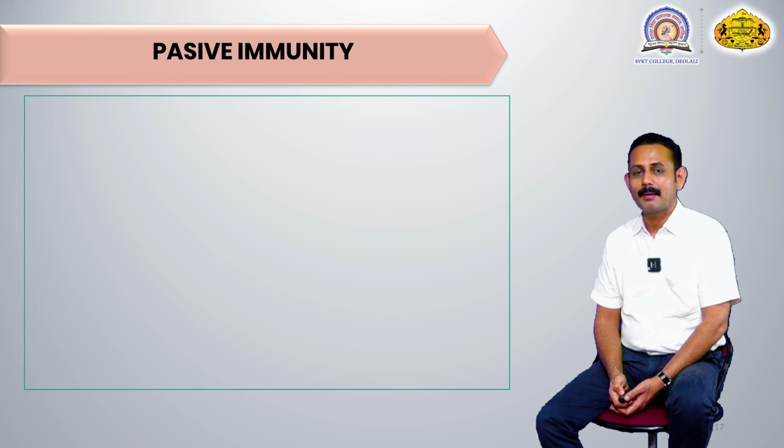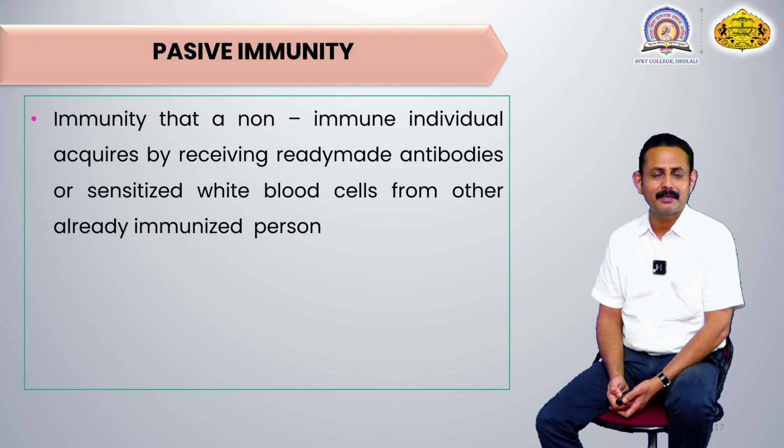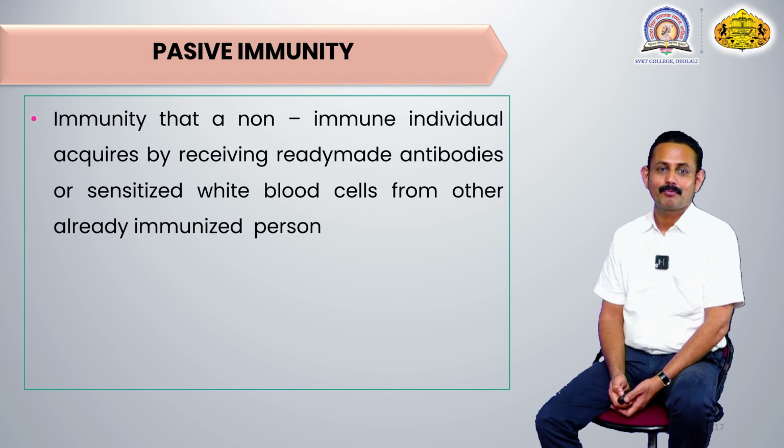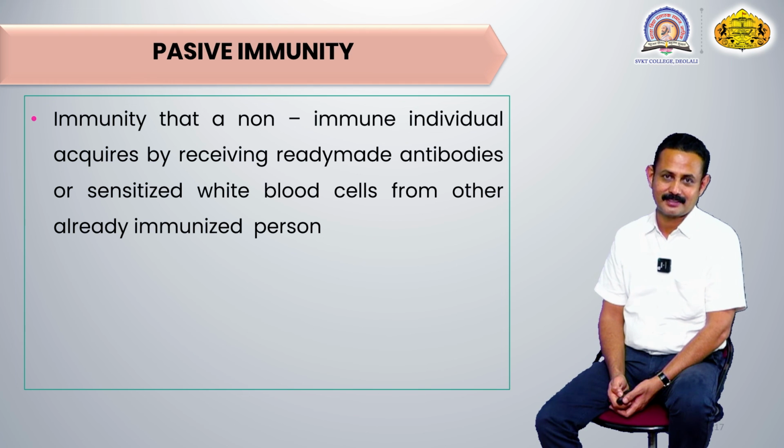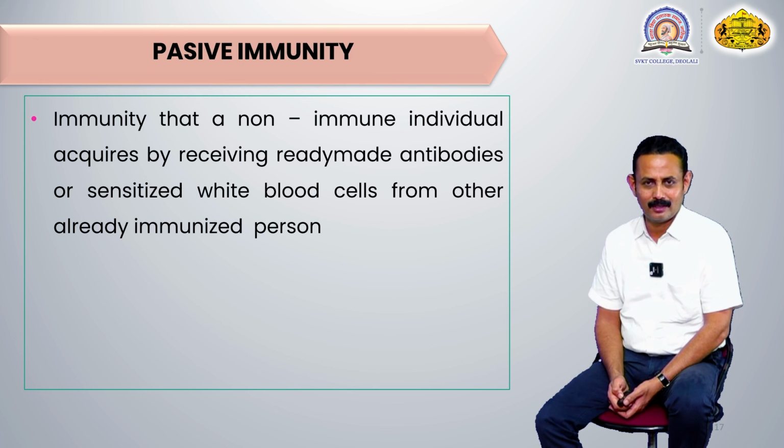Now the other type of immunity, after active immunity, that we have to see is called passive immunity. The word itself indicates it is passive, that means it is not active. This immunity is produced in a non-immune individual who acquires it by receiving ready-made antibodies or sensitized white blood cells from another already immunized person. So in a person who has passive immunity, the active immunity is either very weak or not working at all.